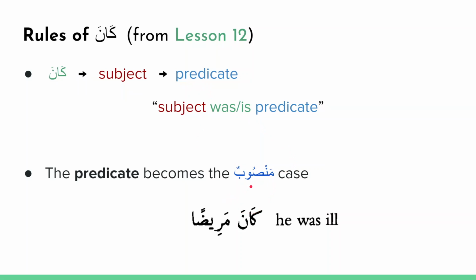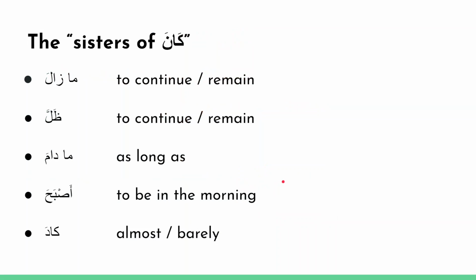So these two rules also apply to the sisters of kana. There are many such sisters of kana, but only 5 of them appear frequently in the Quran, and so we'll take a look at those 5. The first one is mazala. The second one is dhalla. The third one is madama. The fourth one is asbaha. The fifth one is gada.